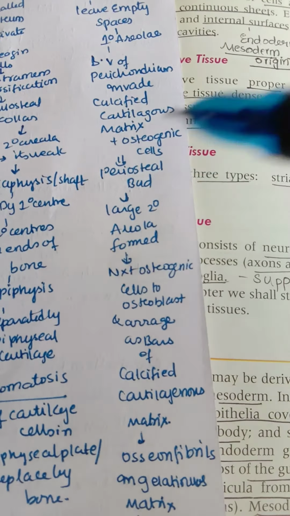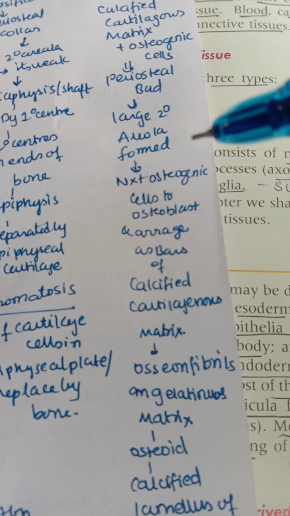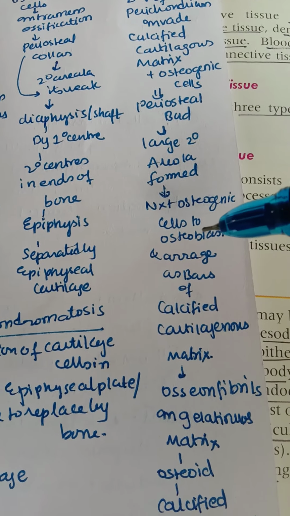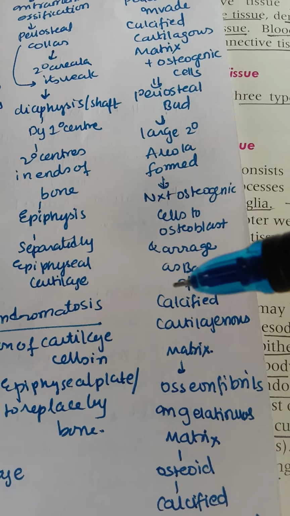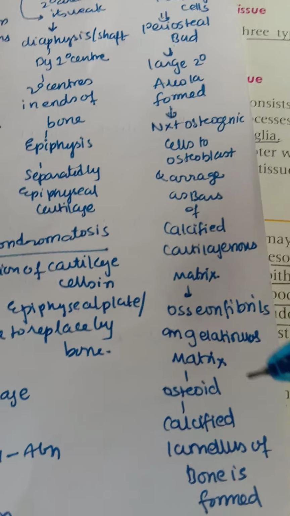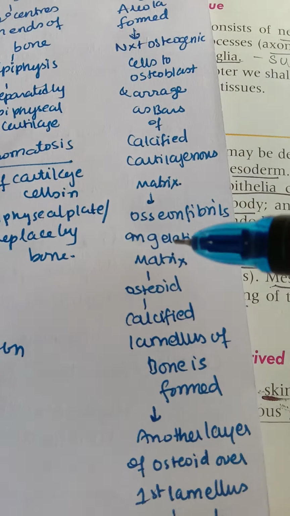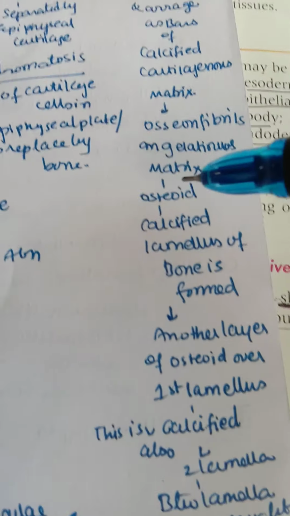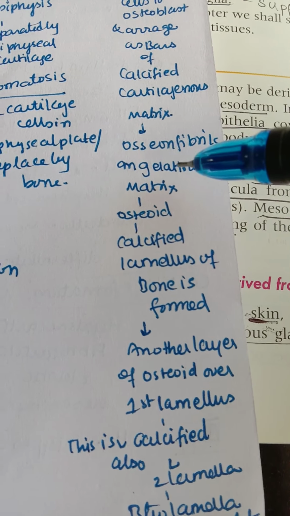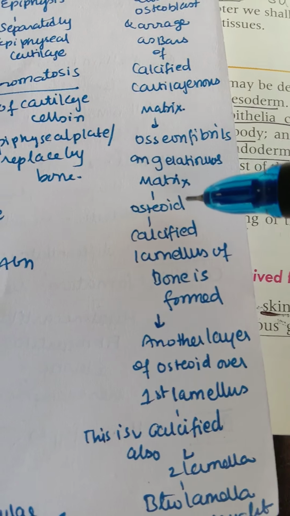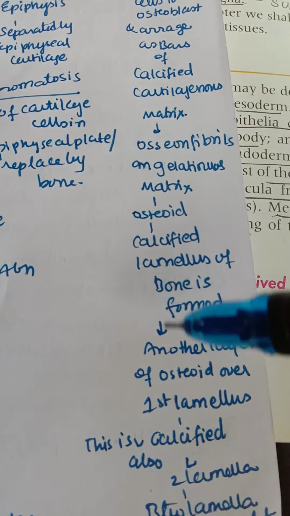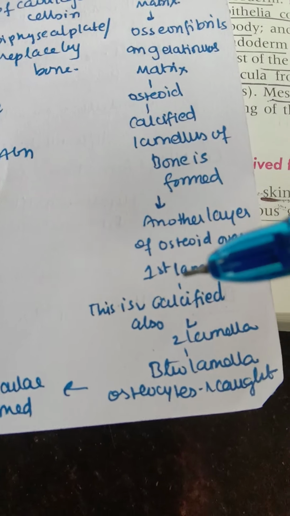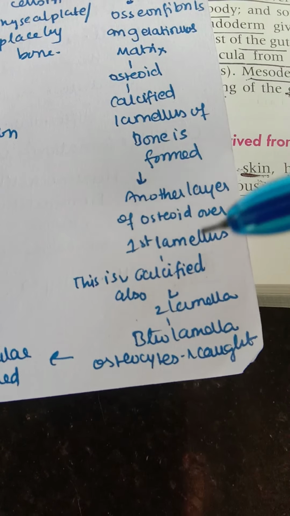Now here the secondary areolae are formed, and next the osteogenic cells are converted to osteoblasts, meaning the bone is going to form here, arranged as bars of calcified cartilaginous matrix. And next, the osseous fibrils in the gelatinous matrix form the osteoid. So if the osseous fibrils are in the gelatinous matrix, it is known as osteoid. As the calcified lamella of the bone is formed, another layer of osteoid forms over the first lamella. This is calcified, and a second lamella forms.